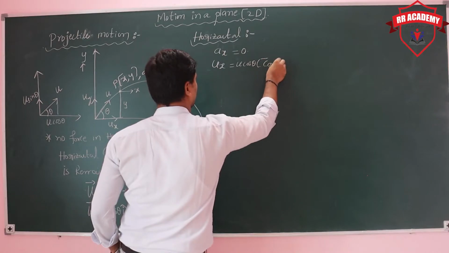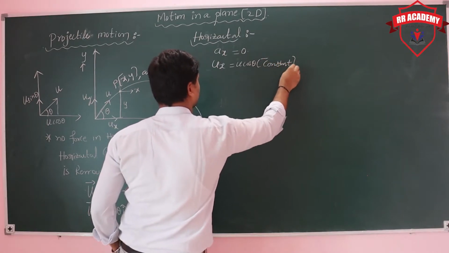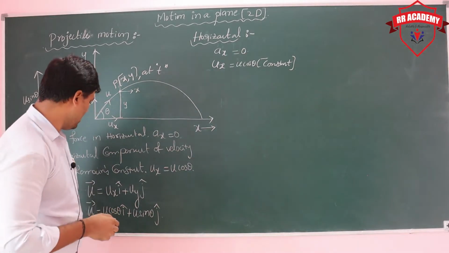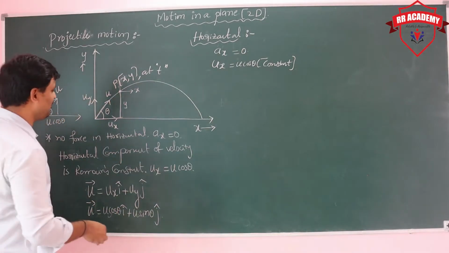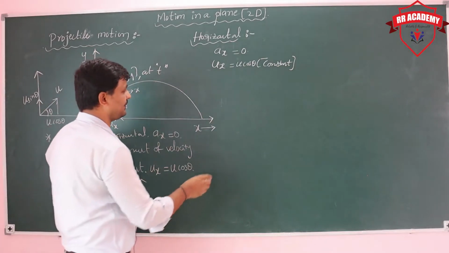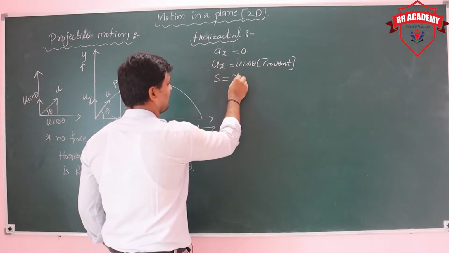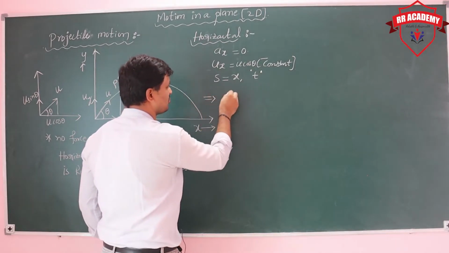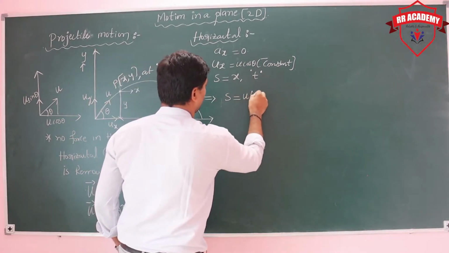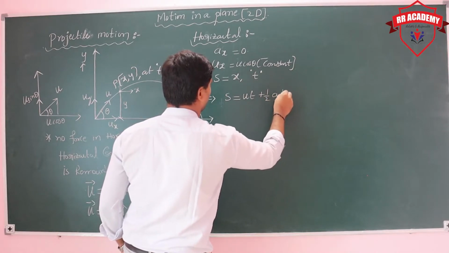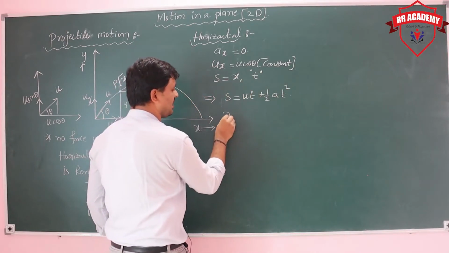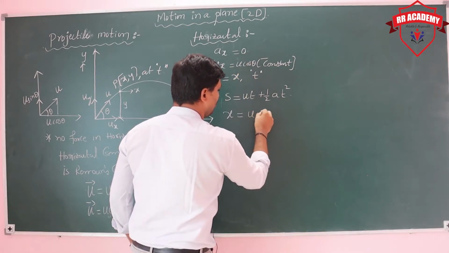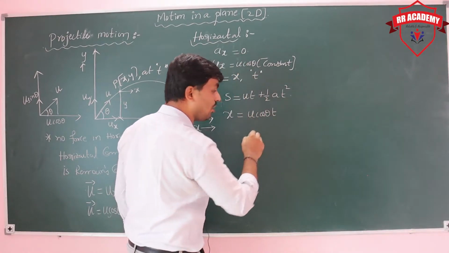Displacement we need to get at a time t. I am considering x at a time t. Then write the equation of motion: s is equal to ut plus half at square. S is nothing but x. U, the initial velocity, how much? U cos theta into t in the horizontal direction.